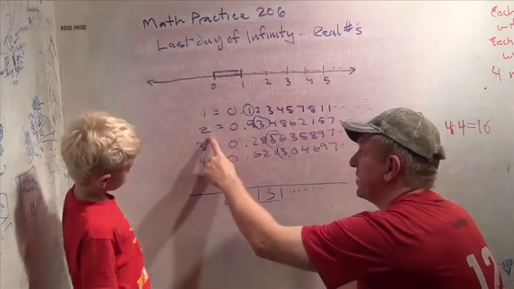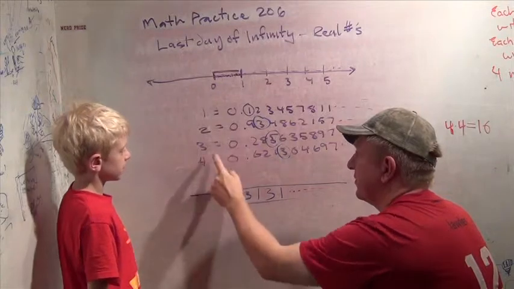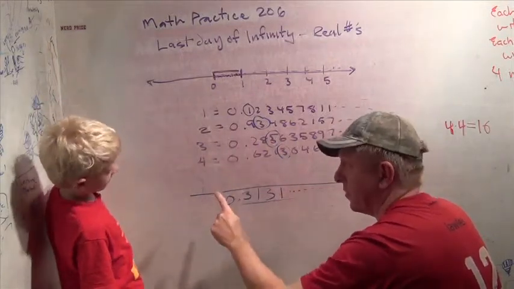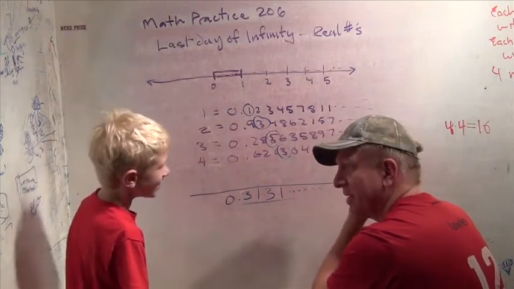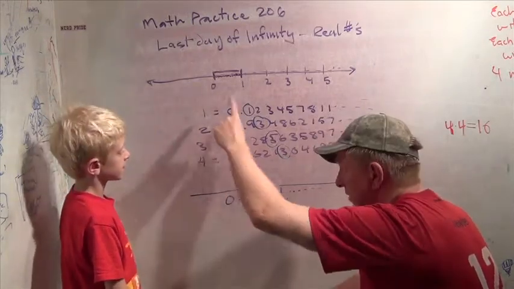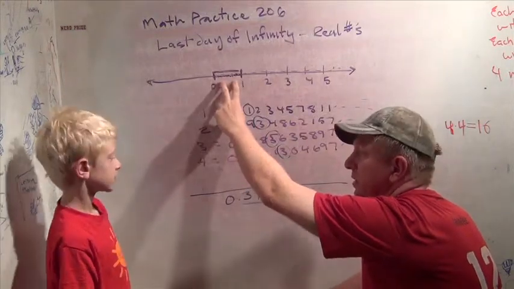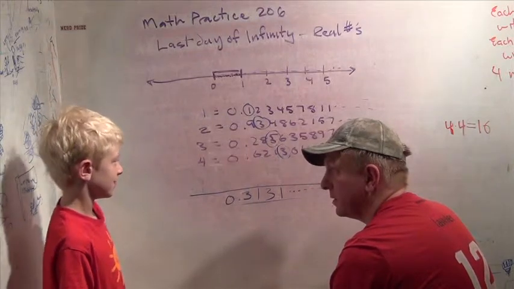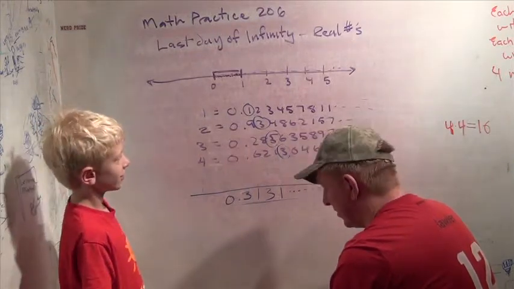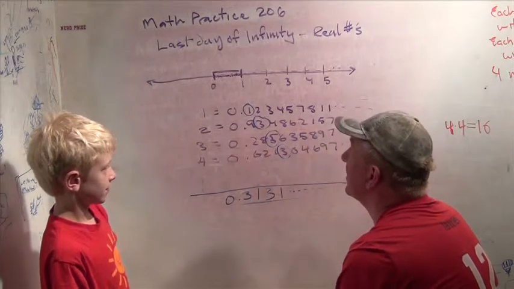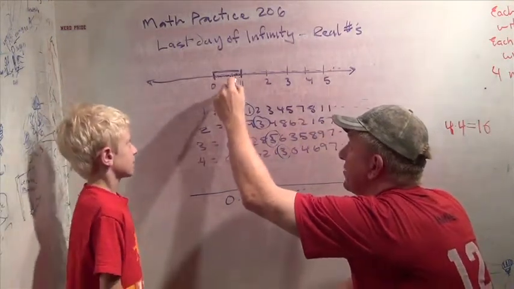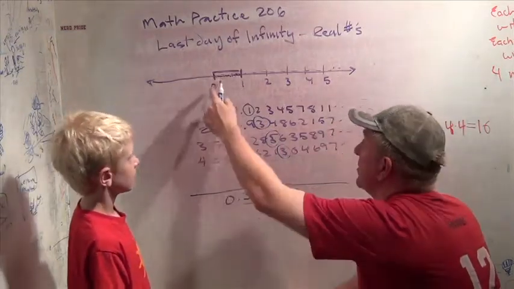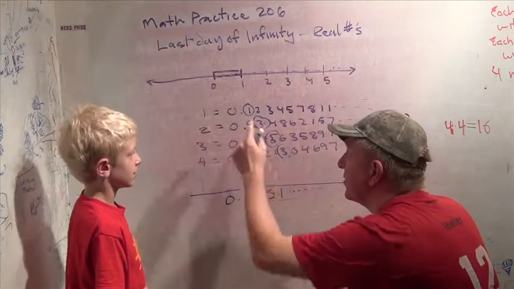It's different from the second number in the second digit. It's different from the third number in the third digit. It's different from the fourth number in the fourth digit. It's different from the 100th number at the 100th digit. So we made a new number. So even if we think we made a list of all the numbers between 0 and 1, there's always a new number, a number we left out, no matter what. That means there's more numbers between 0 and 1 than can fit in the Hilbert Hotel. So there's more numbers than the integers, and more than the rational numbers.